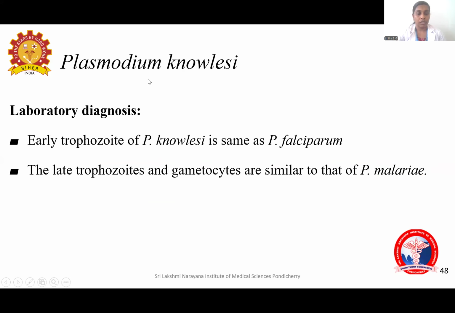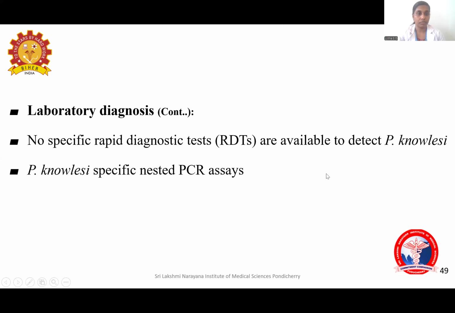Now, the difference in laboratory diagnosis for Plasmodium knowlesi from the other species. Actually, Plasmodium knowlesi, the diagnostic features are a mix-up of all the other species. That is, the early trophozoite of Plasmodium knowlesi is same as that of Plasmodium falciparum. And the late trophozoite and gametocytes are similar to that of Plasmodium malariae. That is how you can diagnose Plasmodium knowlesi. And no specific rapid diagnostic test is available for knowlesi. We can do some PCR assays.